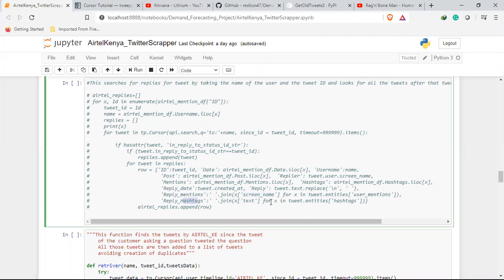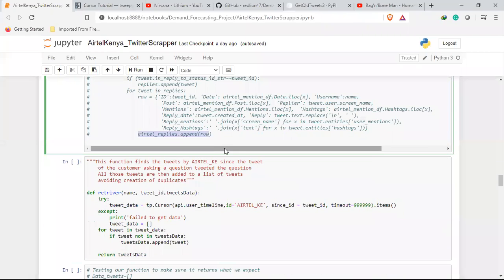So there's that need of really understanding the tweet structure itself, how it comes back. You'll notice these different hierarchies: either a list of lists, or a dictionary inside a dictionary inside a list, etc. Then I appended all those to one list.